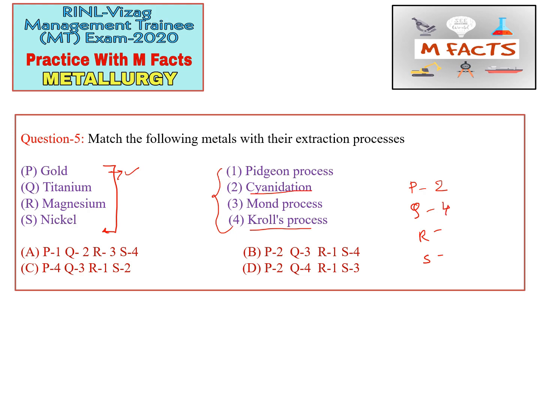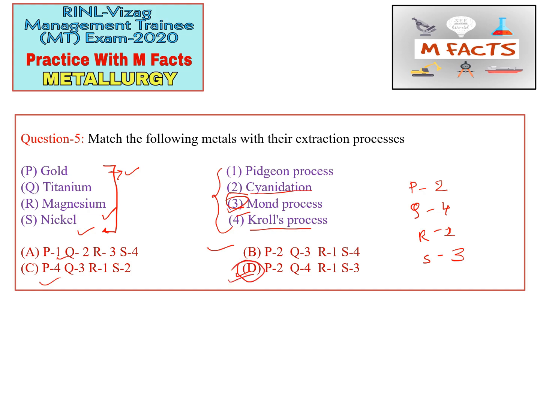So we got two options, that is 2 and 4. From here we can identify that options A, B and C do not contain 2 and 4, so we can directly match D. But this is the practice session, so we will check every option. Magnesium is generally extracted by using the Pidgeon process, so R we can match by 1. And the rest one will be for nickel. Mond's process is used for nickel. So the correct option for this question is D.